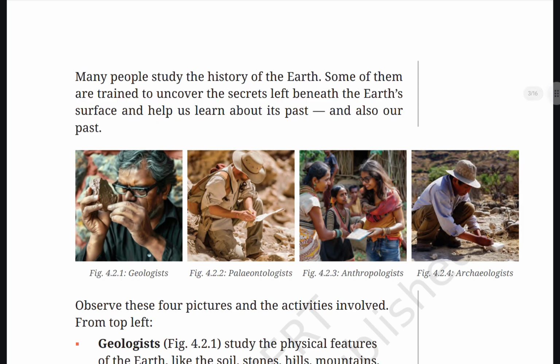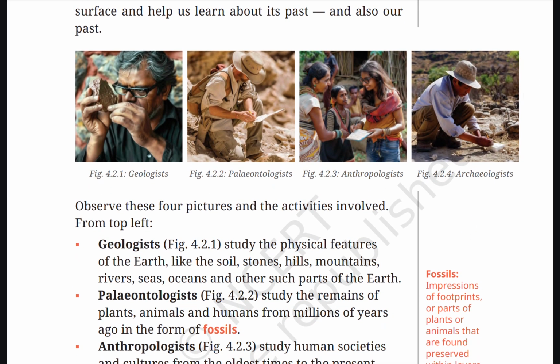Many people study the history of Earth. Some of them are trained to uncover the secrets left beneath the Earth's surface and help us learn about its past and also our past. Figure 4.2.1 Geologist. Figure 4.2.2 Paleontologist. Figure 4.2.3 Archaeologist. Figure 4.2.4 Archaeologist. Observe all 4 pictures and the activities involved from top left.